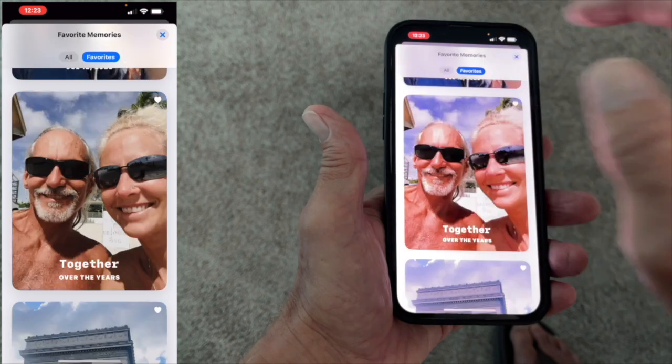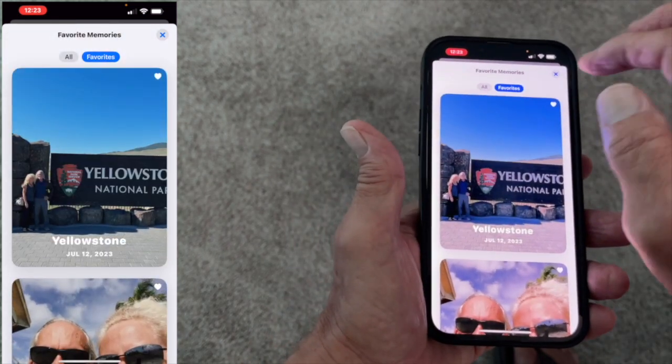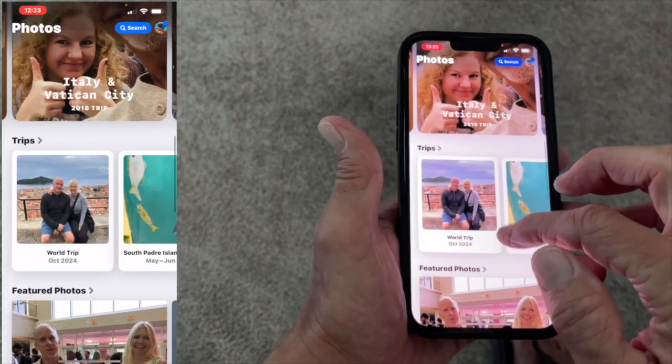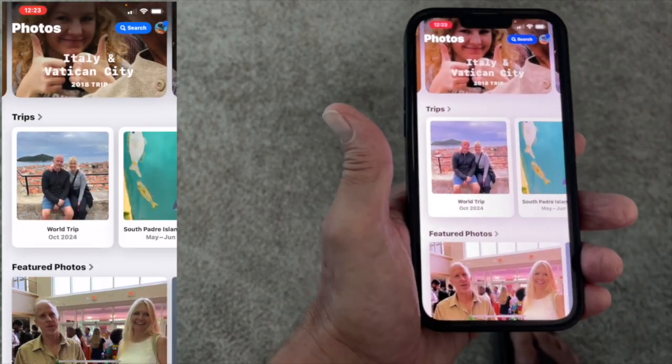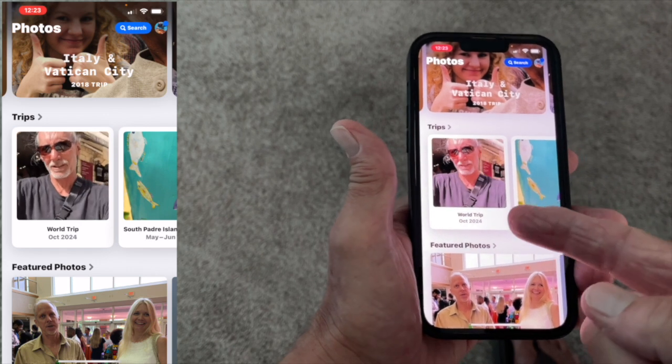And now if I come in here, Yellowstone should be in there. There it is. Bam, done. All right, now let's get out of there. Let's go to all again. Let's get out. All right, so now it's got my trips. Every place that you go, it automatically knows where you went, and you can look at it.